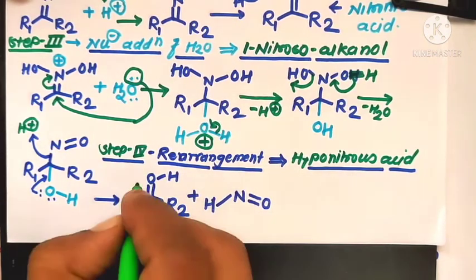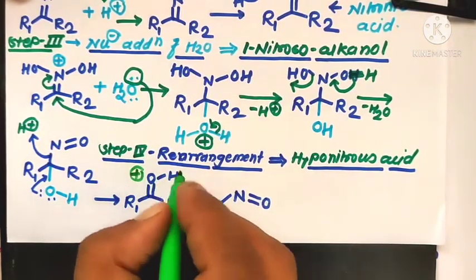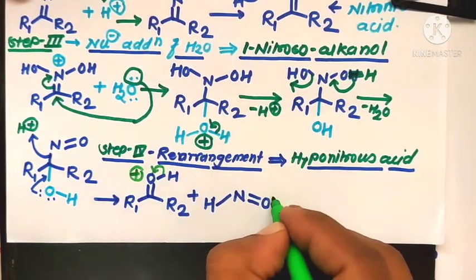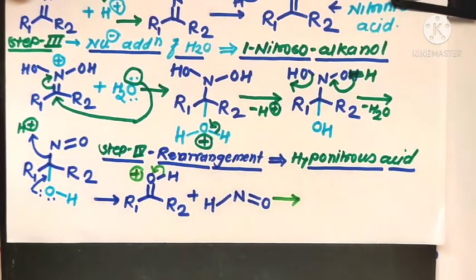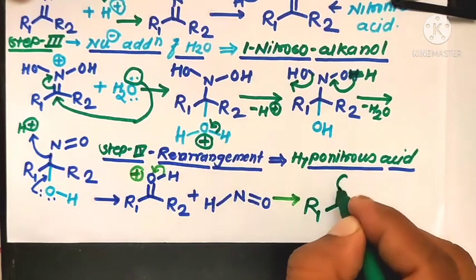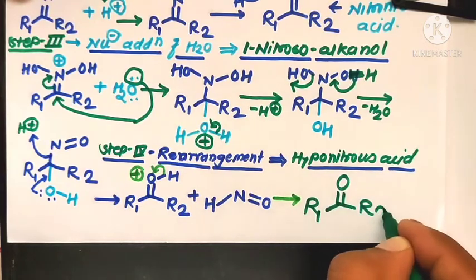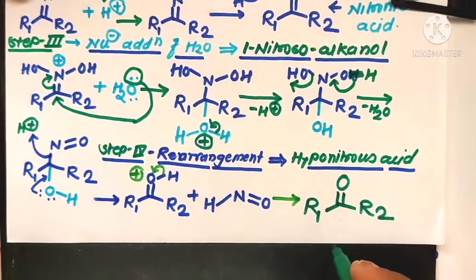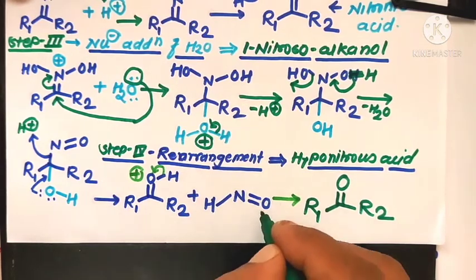Here oxygen contains a positive charge, and the bonding electrons shift to form the final product of this reaction, R1, R2, C double bond O, that is the formation of carbonyl compounds, with elimination of nitric acid.